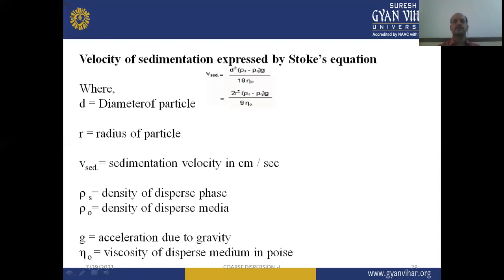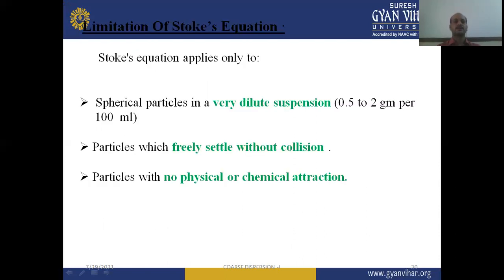So if the viscosity is increased, then the velocity of sedimentation will decrease. With the help of these parameters, we can easily explain the factors affecting the velocity or rate of sedimentation. This is very, very important. The Stokes equation should always be kept in mind when we are studying pharmaceutical suspensions.